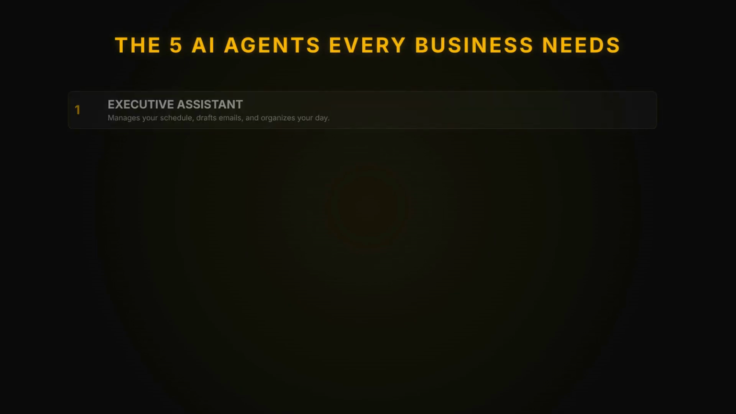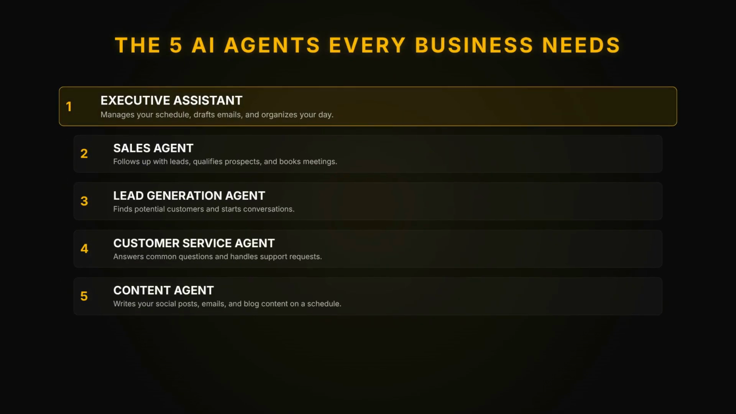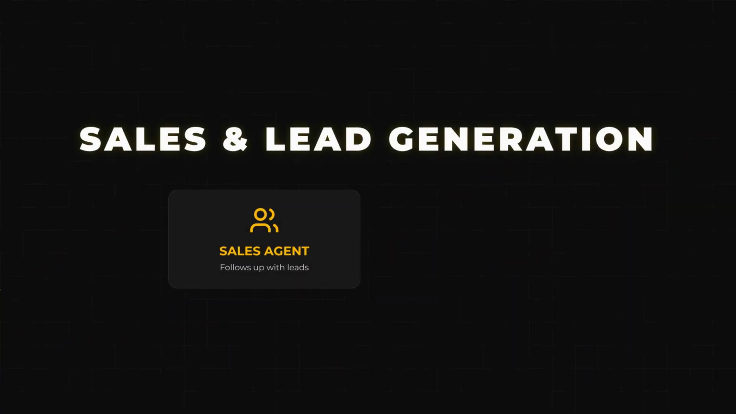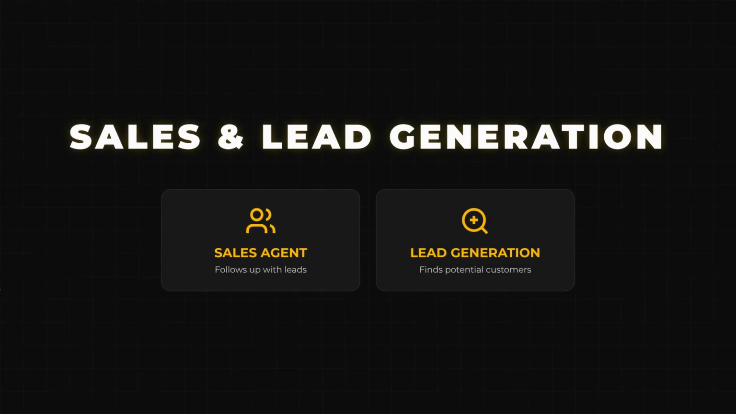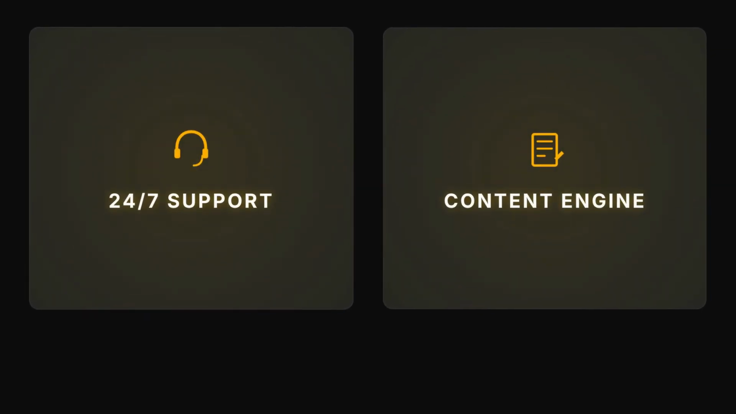There are 5 AI agents every business needs. First, an executive assistant agent that manages your schedule. Second, a sales agent that follows up with leads. Third, a lead generation agent that finds potential customers. Fourth, a customer service agent for support. Fifth, a content agent that writes your social posts on a schedule.